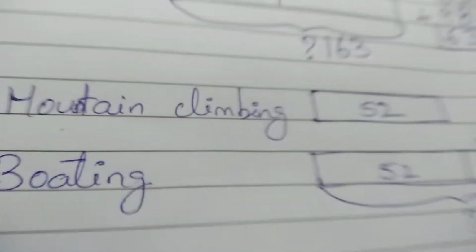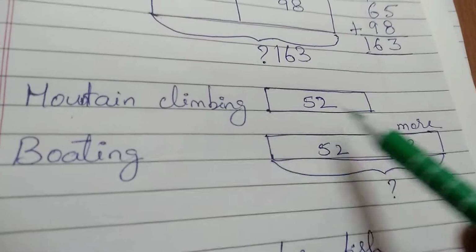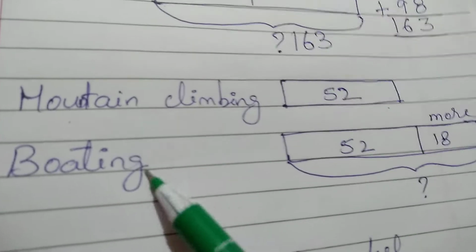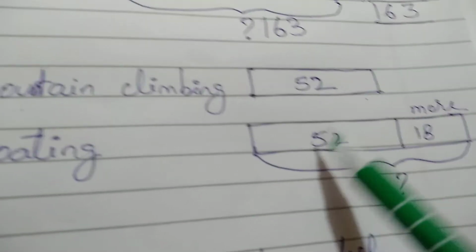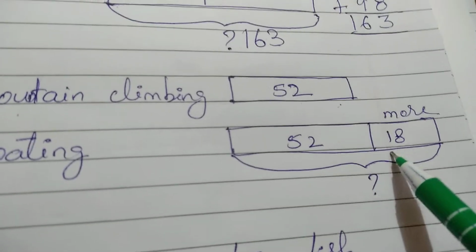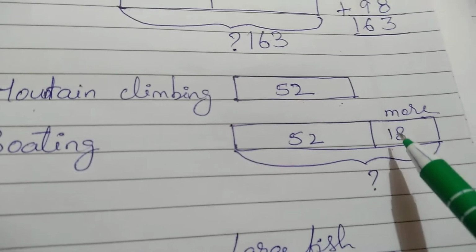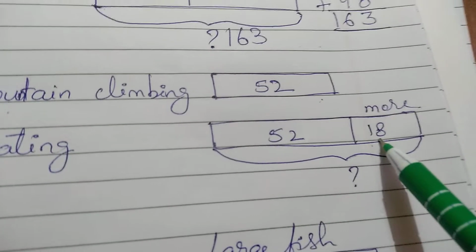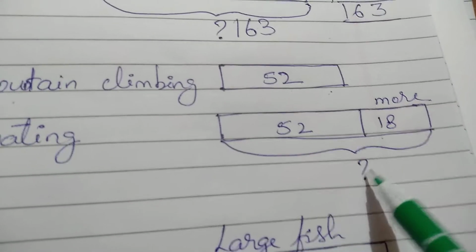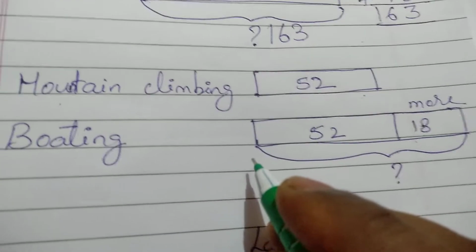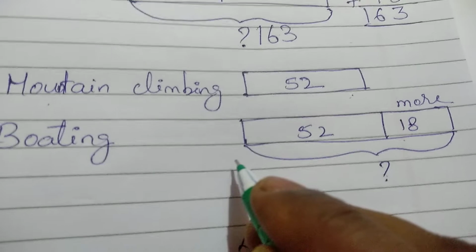Let us put the information again into it. Here mountain climbing are 52 and boating is 18 more than mountain climbing. So 52 plus 18, we have to tell what is the total number of students who chose boating.